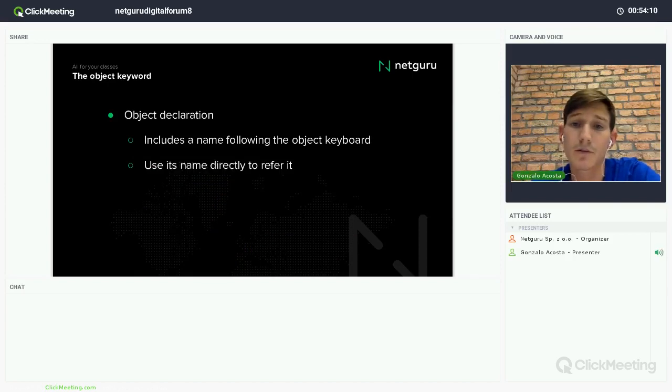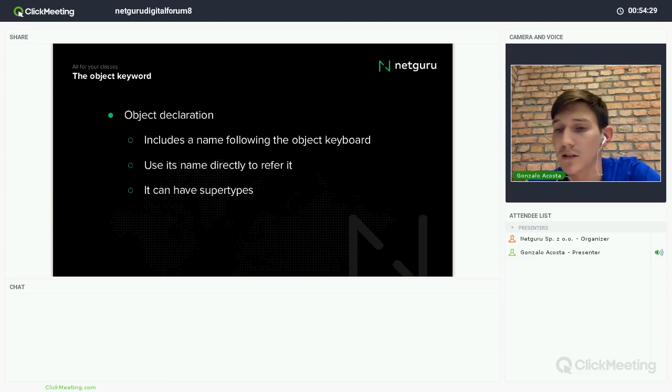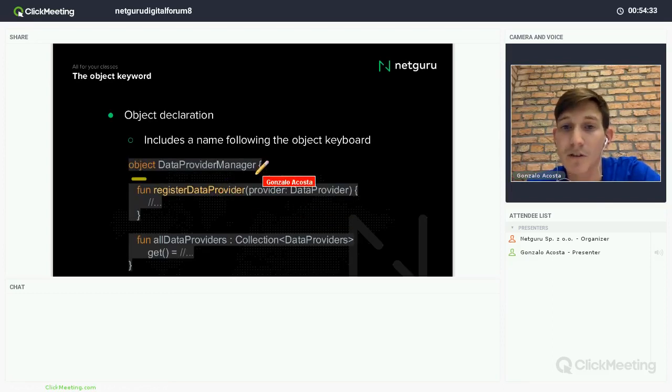So later, if I want to refer to some method of this object, I write the name, and then the method, and it's already done. Of course, because it's an object and a class, it can have supertypes. So I can, for example, say here, it can inherit something after, without any problem.